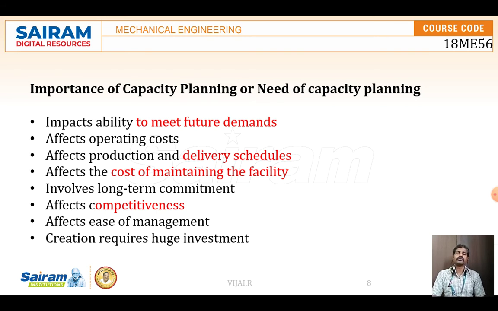We can decide the output, and whether we can satisfy the future demand or not, we come to know that. And we can plan the delivery schedule. Suppose the customer asks, next month I need 10,000 components. Whether we can produce 10,000 components next month, whether we can schedule that or not, how will we come to know? Only if we know the capacity of our plant or facilities can we decide the schedule, and we can manage the cost of maintaining the facilities.